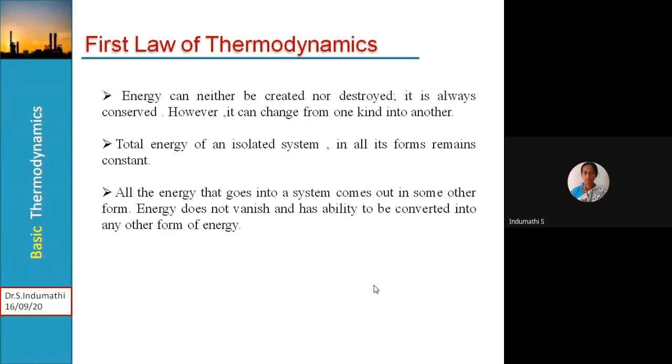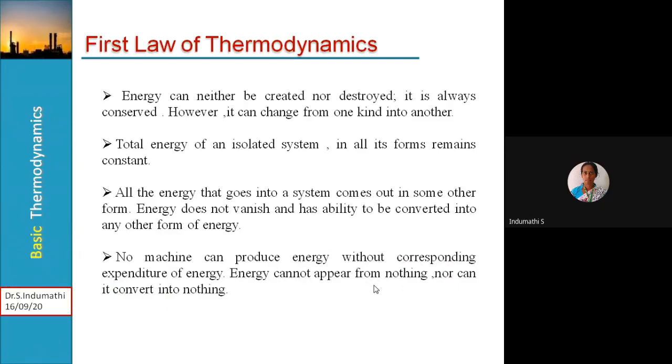Energy does not vanish and can be converted into any other form of energy. No machine can produce energy without a corresponding expenditure of energy. Energy cannot appear from nothing, nor can it convert into nothing. There are many ways to understand the first law, but ultimately the meaning of all these four statements is the same.